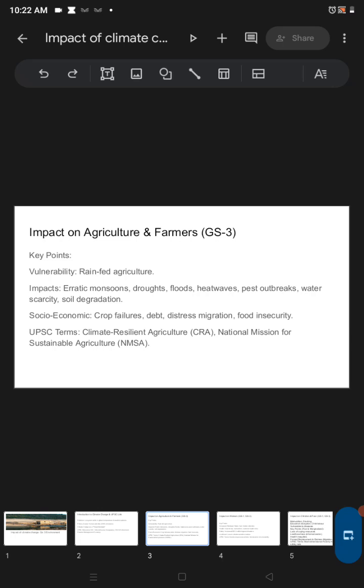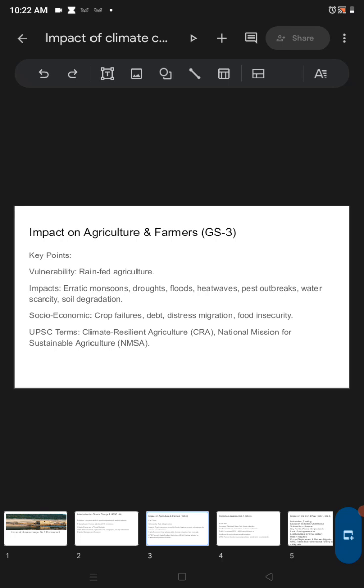So let's see the impact on each section step by step. Impact on agriculture and farmers. That is also GS paper 3. So see, when some disaster or some other crisis comes, it is the poor and disadvantaged section of society who suffers most.